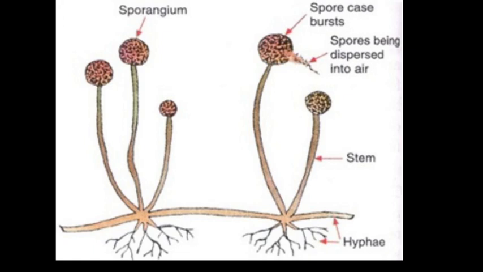Each knob-like structure contains hundreds of minute spores enclosed in a spore case, and when the spore case bursts, the tiny spores are dispersed in air. These spores are asexual reproductive units and can produce more bread mold plants under suitable conditions.